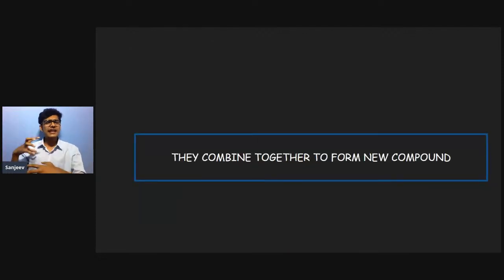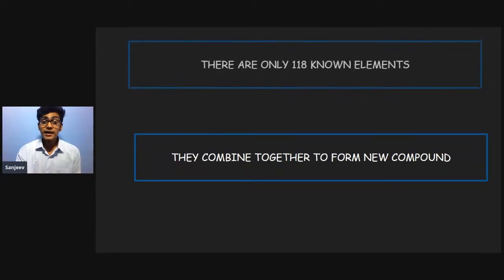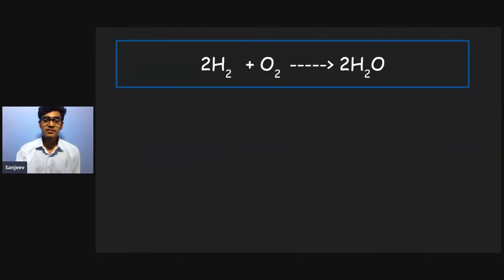So many different atoms combine together to form new compounds. But we should know that there are only 118 known elements. That means there are only 118 unique element atoms present in this universe. This whole universe is made up of only 118 known elements. They combine together to form huge structures, small structures, various different types of structures.